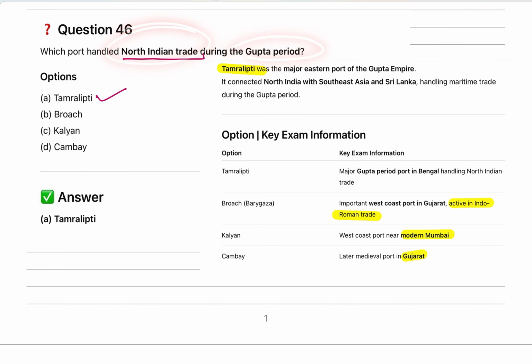It connected North India with Southeast Asia and Sri Lanka. We have already discussed that after the decline of the Roman Empire, the route towards Southeast Asia opened, and during that phase, Tamralipti was an important port.